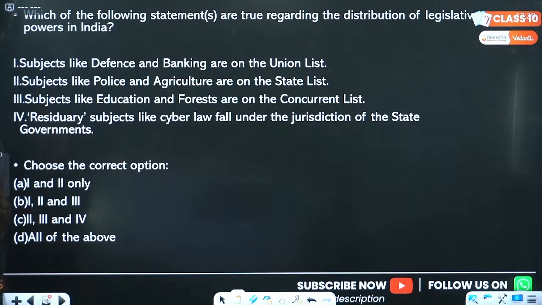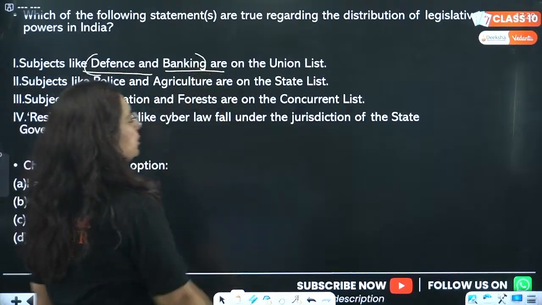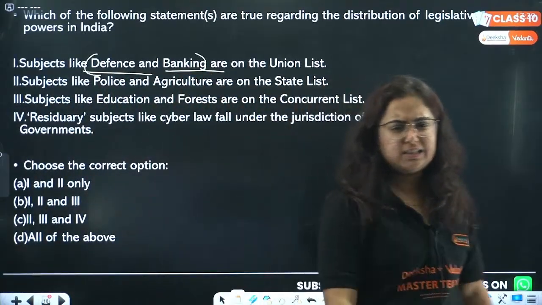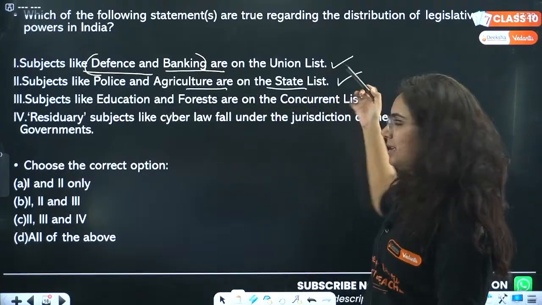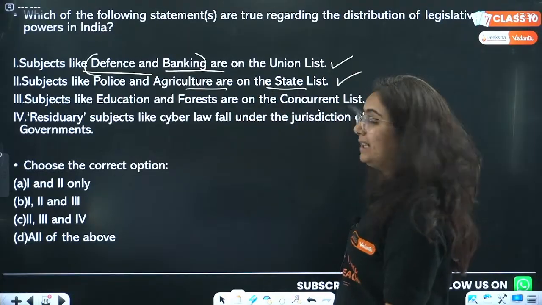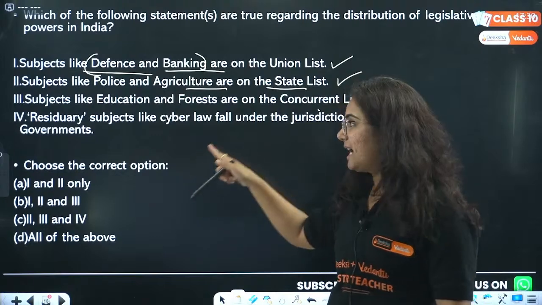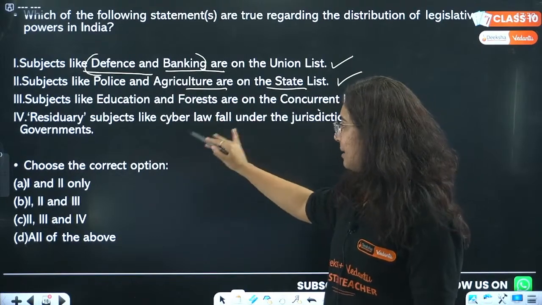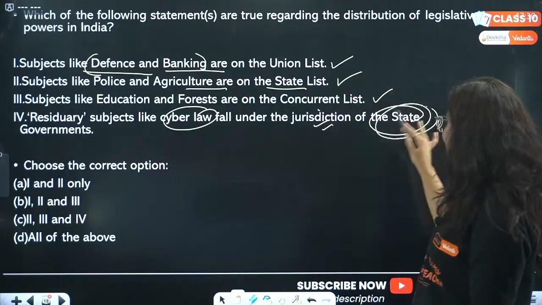Beta, see, subjects like defense and banking, which are nationally important subjects, are on the union list. This is correct. Police and agriculture on the state list. Okay, this is also correct. Education and forest on the concurrent list. This is also correct. But the problem lies with this: residuary subjects like cyber laws fall under the jurisdiction of state government.